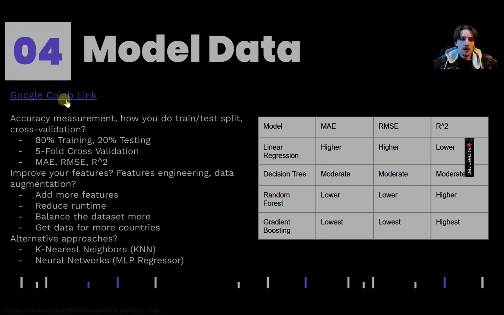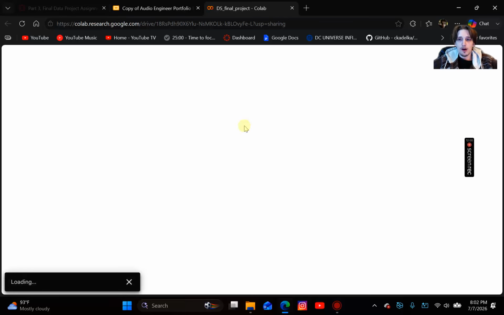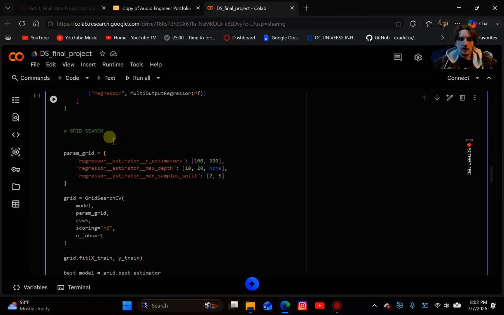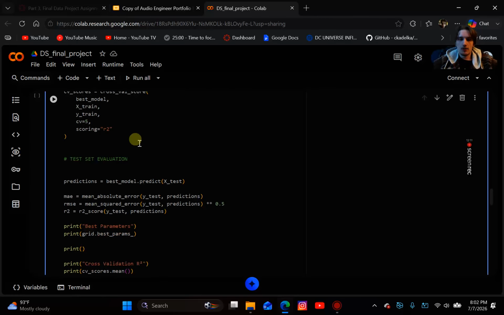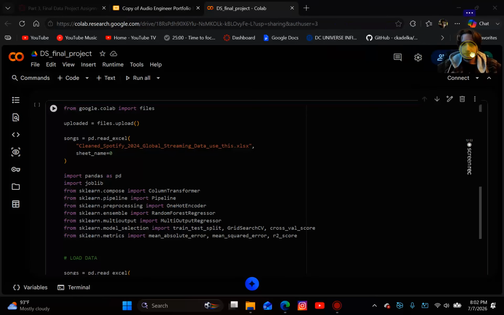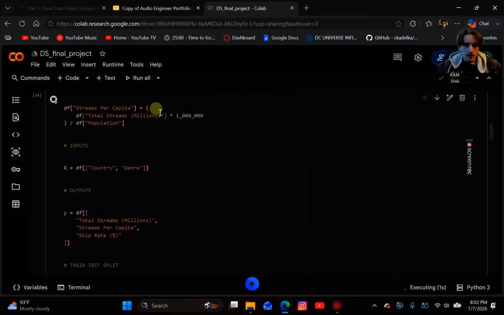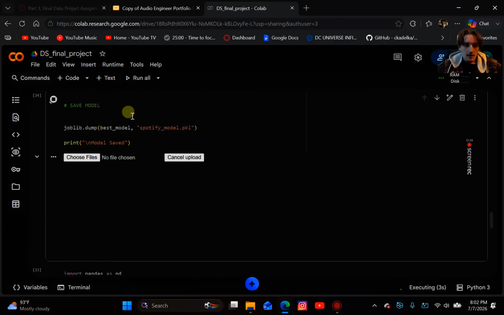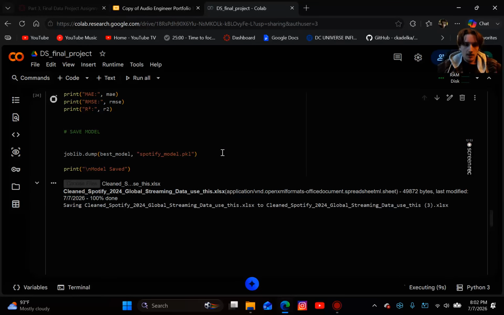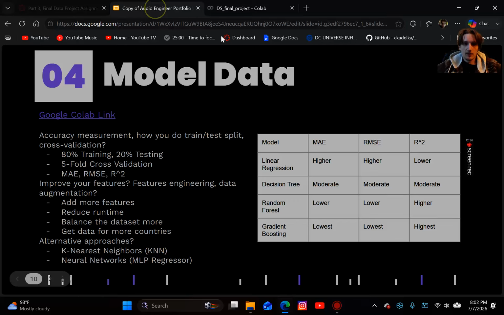Now, to model the data, I'm going to go ahead and pull up the Google Colab link here. One small limitation that I have with this is the runtime. So I'm just going to go ahead and start the run now so that I'm not just sitting here for a minute, right? Oh, hold up, I gotta switch accounts. Okay, start that. And then choose files. Choose my data set. Alright, and while that is loading,